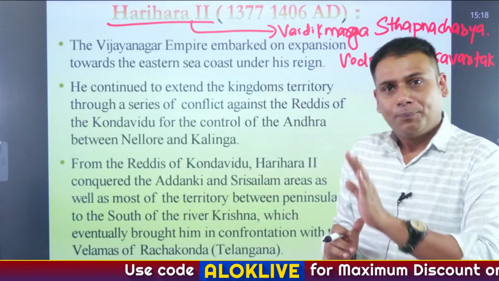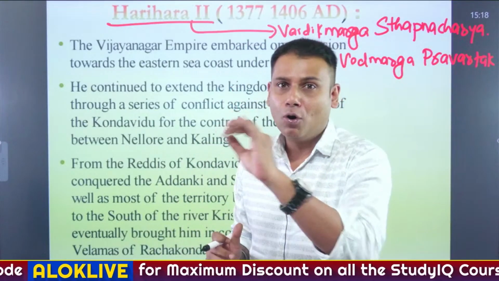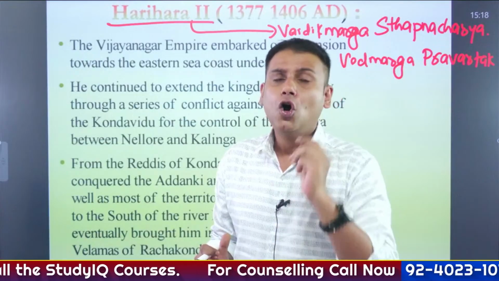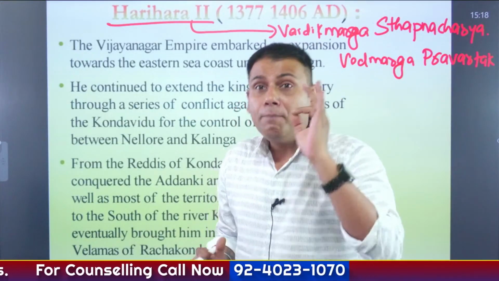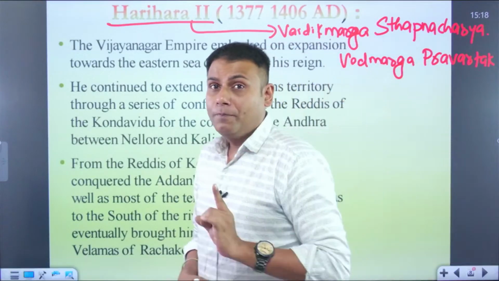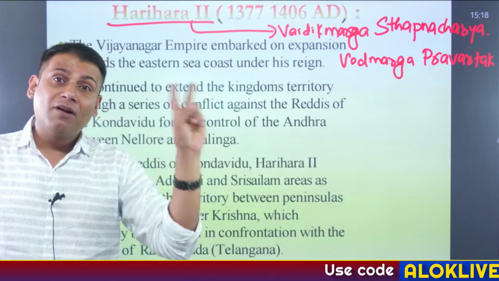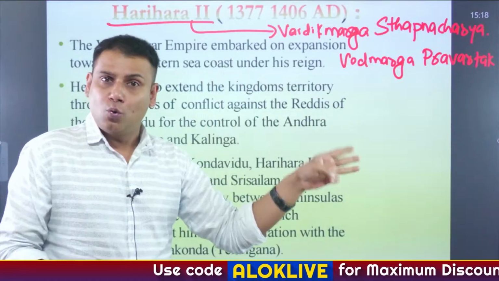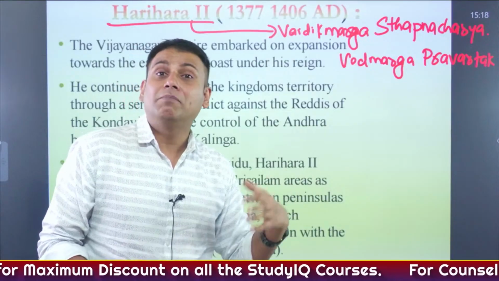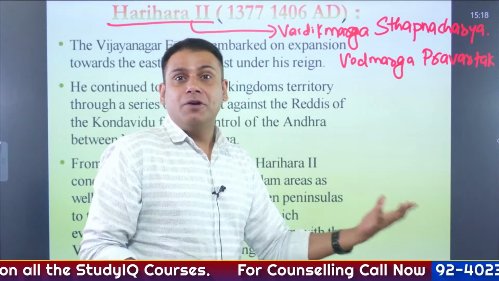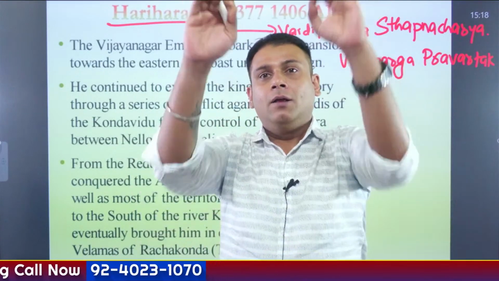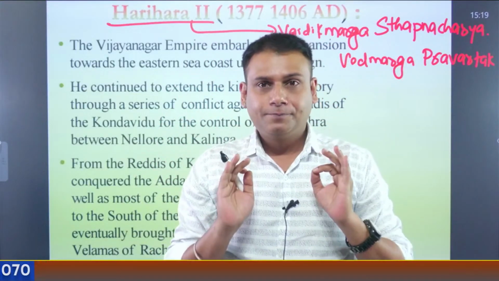Okay? So here we have understood the concept of Harihar and Bukka. Now we are going to focus majorly on 3 important rulers of the Sangam dynasty. Very important, guys. The first one we are going to focus on is Harihar II. After Harihar II, we will focus on Deva Raya I, followed by Deva Raya II. Because after that, Virupaksha, who comes to power, was overthrown by Narasimha Saluva, and there's a dynastic revolution because the Sangam dynasty comes to an end. Okay? Now listen to me carefully.